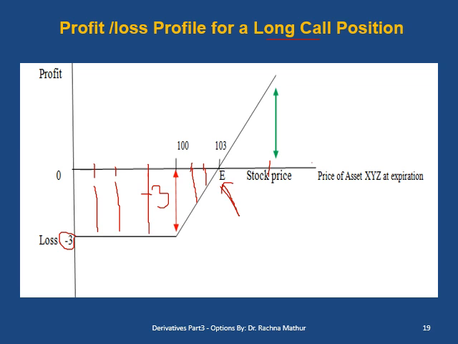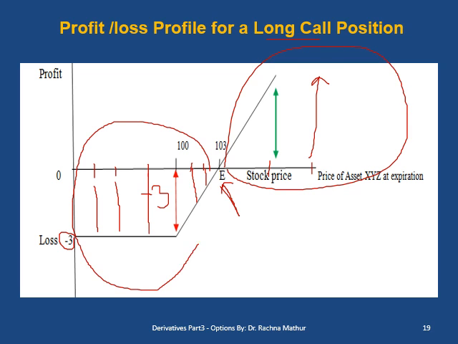If the stock price is 120, his profit will increase because the stock price is higher than the option cost. So here, as the price goes higher and higher, the profit from the long call increases. So in one line, we can say that a long call has unlimited profit, but it has a limited loss when the price goes down.